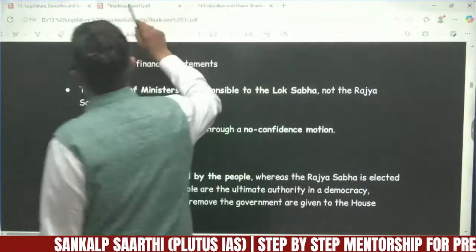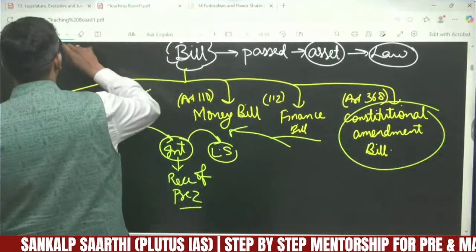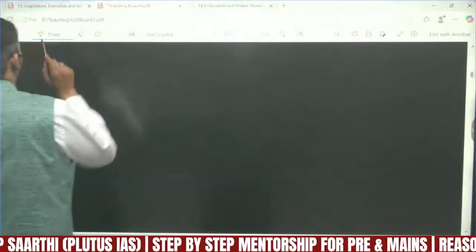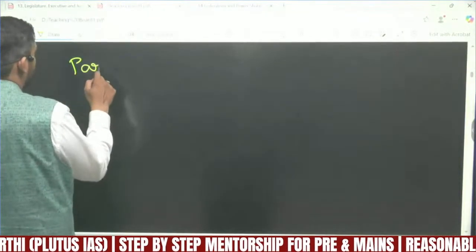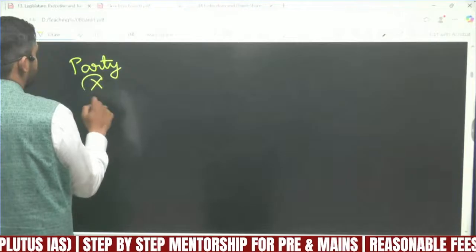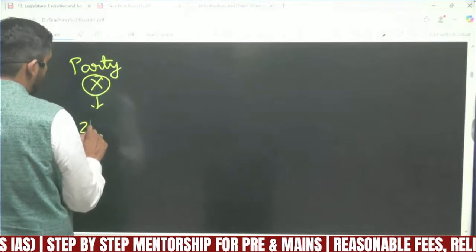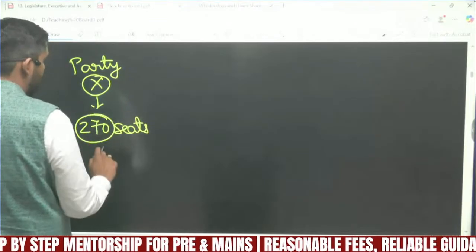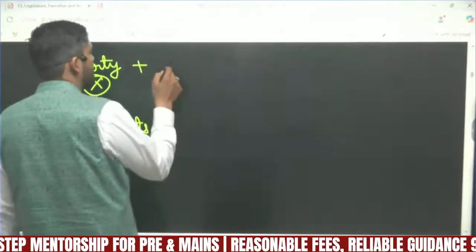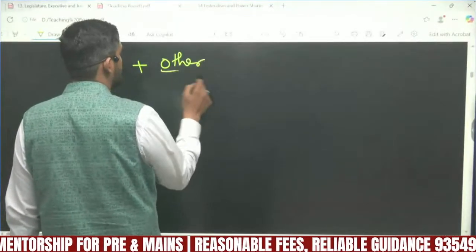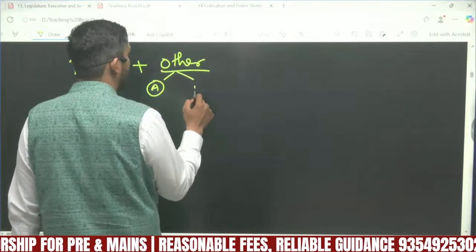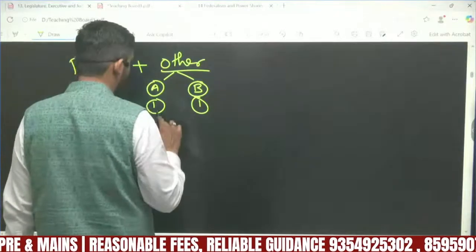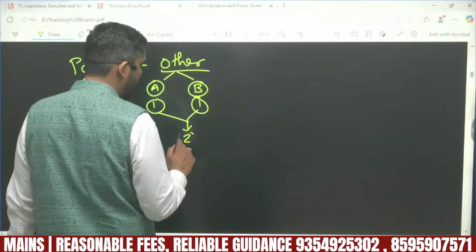If at any point of time they don't enjoy that, for example, let's say a particular party, X party, has 270 seats in Lok Sabha, plus other parties, let's say A party and B party, which have one seat each. They combined have two seats.